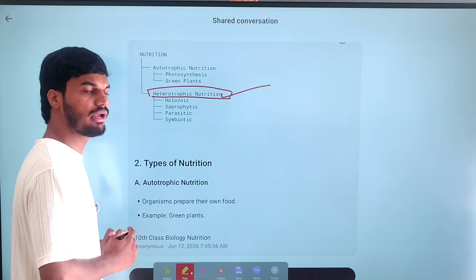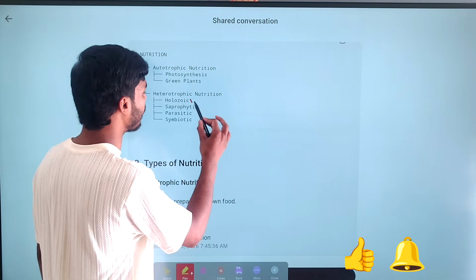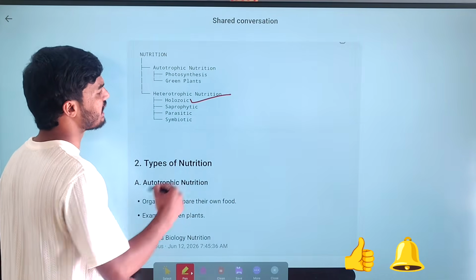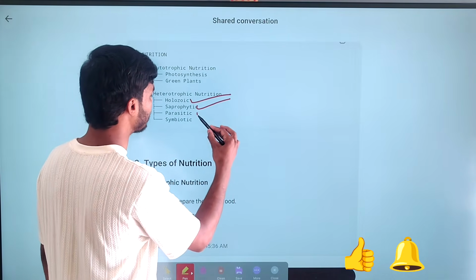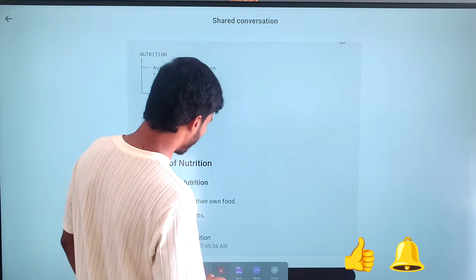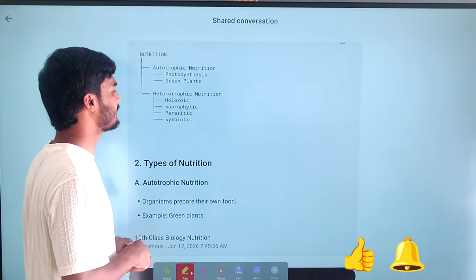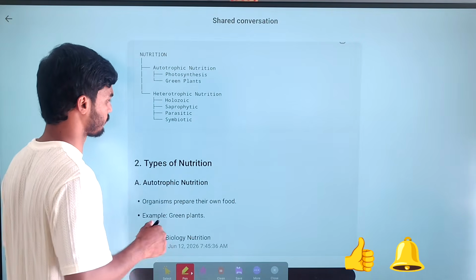This heterotrophic nutrition is classified into four categories: holozoic nutrition, saprophytic nutrition, parasitic nutrition and symbiotic. We'll discuss one by one what holozoic nutrition, saprophytic nutrition, parasitic and symbiotic are.